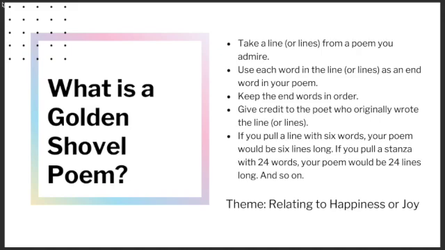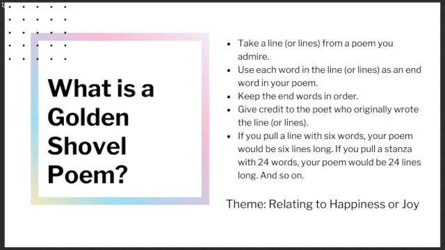You'll keep the end words in order. You'll give credit to the poet who originally wrote the line or lines. If you pull a line with 6 words, your poem would be 6 lines long. If you pull a stanza with 24 words, your poem would be 24 lines long, and so on. And our theme for our Golden Shovel poem is going to be relating to happiness or joy.